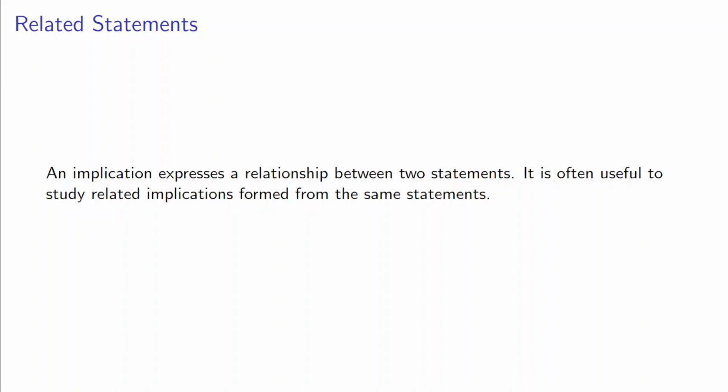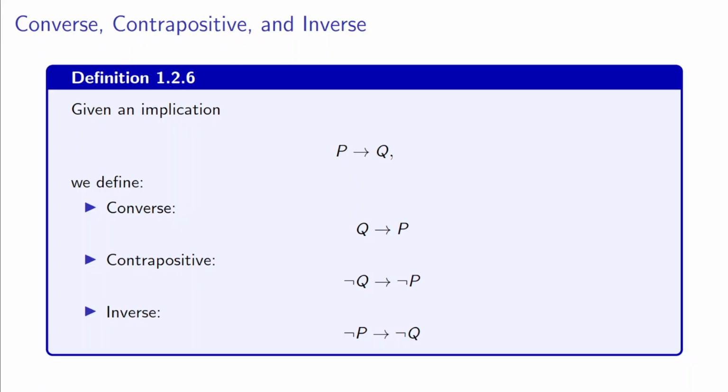An implication expresses a relationship between two statements. So our statements might be P and Q, and so an implication would be of the form P implies Q, or if P, then Q. And it's often useful to study related implications formed from the same statements P and Q. So given an implication, if P then Q, then we can define a few related implications, and we name those.